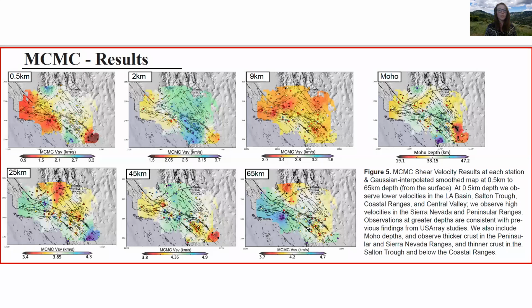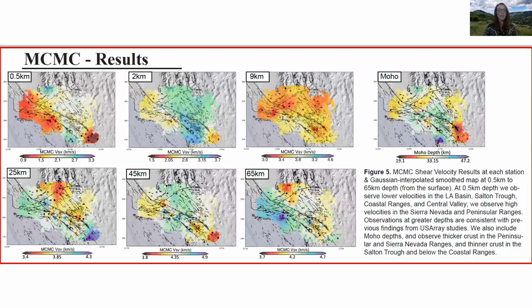We show our VS results from the surface at 0.5, 2, 9, 25, 45, and 65 kilometer depths. We also include our MOHO depths. We see similarities to our previous 2018 study near the surface, including low velocities in the Salton Trough, Central Valley, and Ventura basins. We also see higher velocities in the Peninsula and Sierra Nevada ranges.